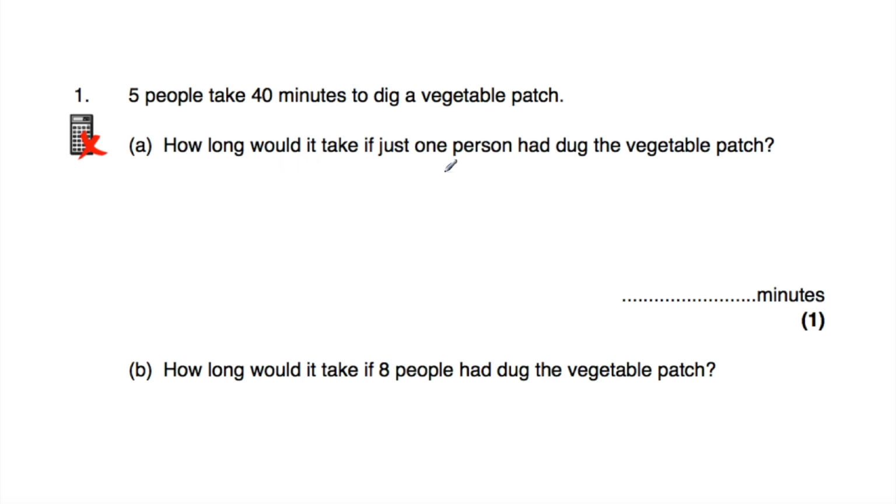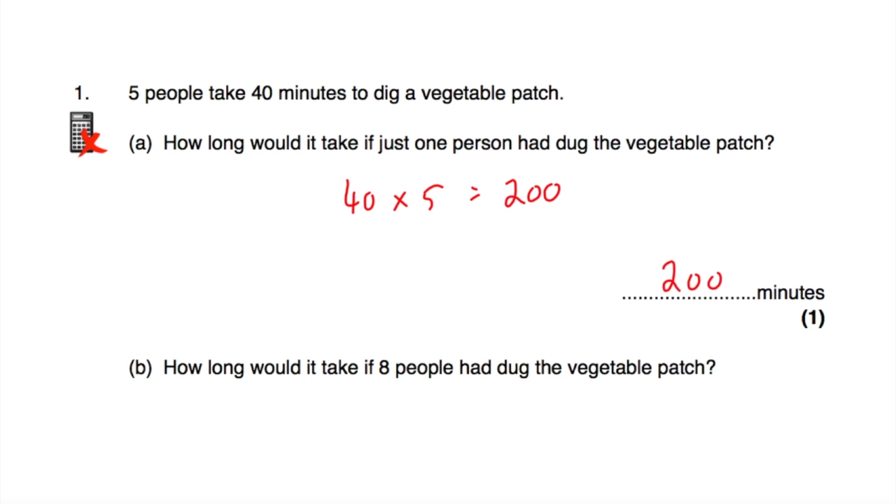Okay, so if it's just one person, assuming that all the people dig at the same rate and they've all got shovels and so on, it would take that one person 5 times longer, because obviously if 5 people take 40 minutes, one person would take 5 times longer. So what we're going to do is take the 40 minutes and multiply that by 5. 40 times 5, well, 4 times 5 is 20, so 40 times 5 would be 200. So it would take one person 5 times longer and it would take them 200 minutes. And that's it.